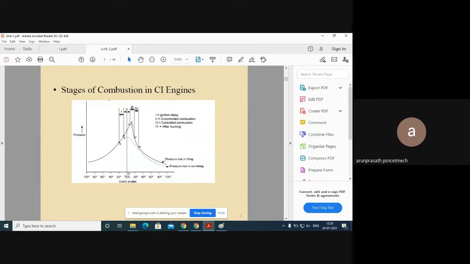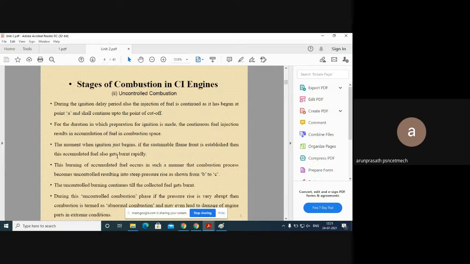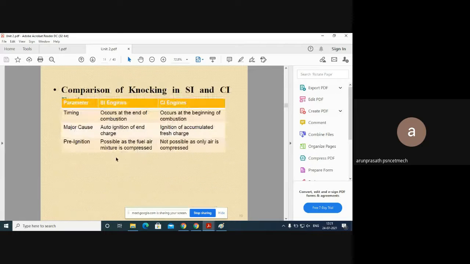Then after the uncontrolled combustion travels, we need to settle it into a single point, which is called controlled combustion. Then finally it will release. So this is the simple concept. I have already said that the pressure, temperature and location of the crank, that means the piston in various positions, are related, because the position of the piston is fully controlled by the rotation of the crank. The same concept is discussed here.